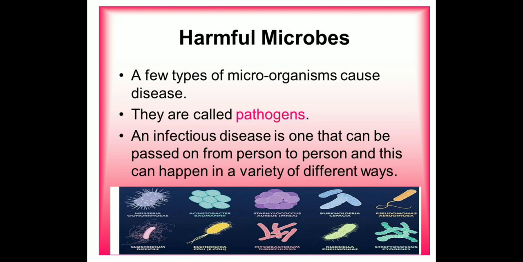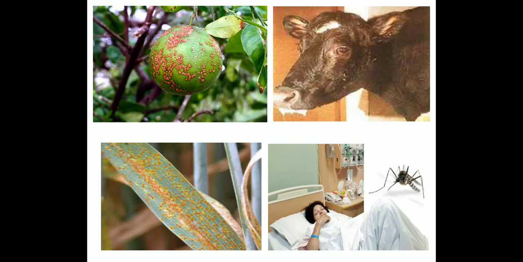So firstly, we will study disease-causing microorganisms in humans. Pathogens enter our body through the air we breathe, the water we drink, or the food we eat. Germs can also be transmitted by direct contact with an infected person.